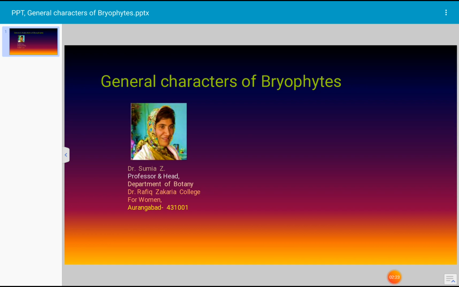The life cycle of bryophytes shows heteromorphic alternation of generation. The life cycle is completed in two phases, hence it is called a heteromorphic life cycle. Let us see the gametophytic stage of bryophytes. It is the first and dominant phase of the life cycle.